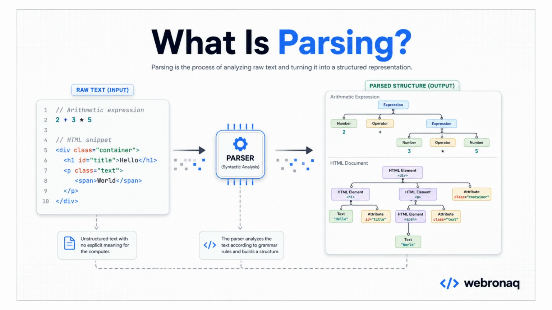Humans naturally do this all the time. When you read the sentence 2 plus 3 times 5, your brain automatically understands the order of operations. A computer does not. It only sees characters. So parsing is basically the bridge between raw text and meaningful structure. And here's the interesting part. Compilers, browsers, SQL engines, configuration files, markdown editors, and even AI systems all rely on parsing internally. Next, let's see what actually happens inside a parser when code enters the system.